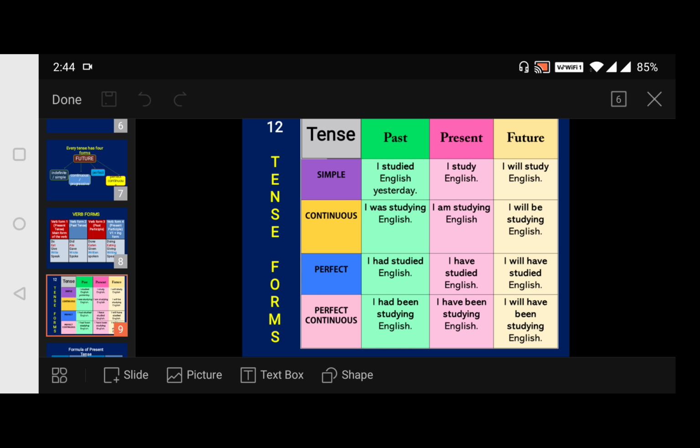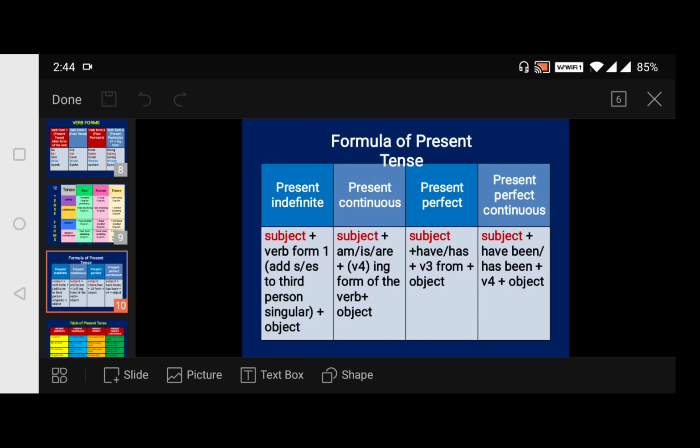Perfect continuous. Past perfect continuous: I had been studying English. Remember, I had been studying English. Then present, I have been studying English. Then future, I will have been studying English. Followed? So these are the 12 tense forms. Moving to our next slide.